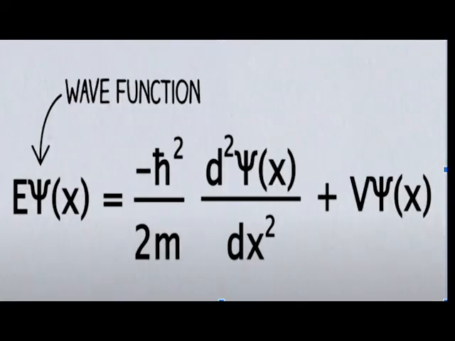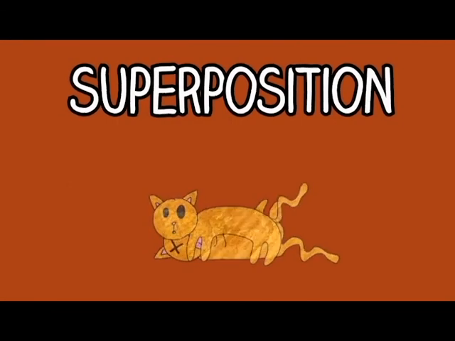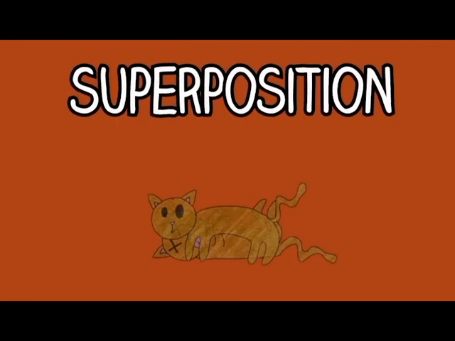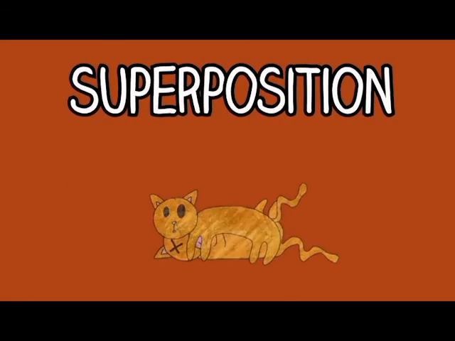So what can we do with this equation? In 1935, Schrodinger put a cat in a bunker with gas that would kill it 50% of the time. But while the cat is in the bunker, it is in a superposition of dead and alive. It's just like our particle, which has the ability to be at all places it could be at once. Schrodinger used this equation to determine whether the cat was dead or alive. But nobody knows how the output was decided.